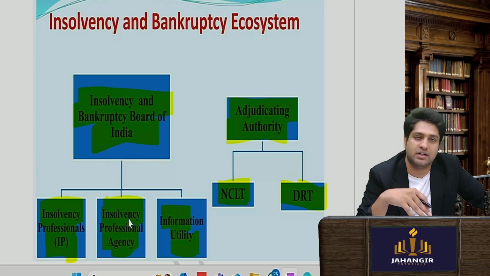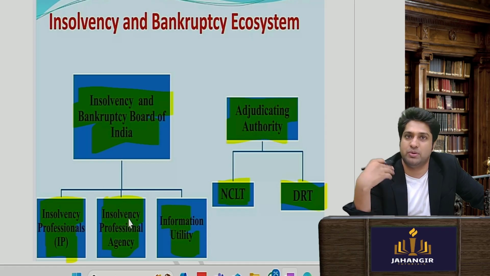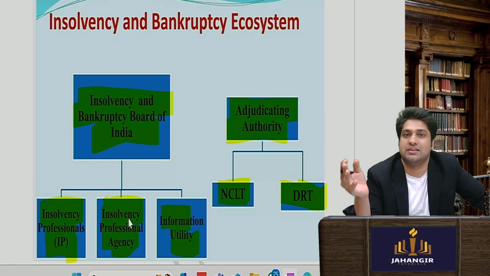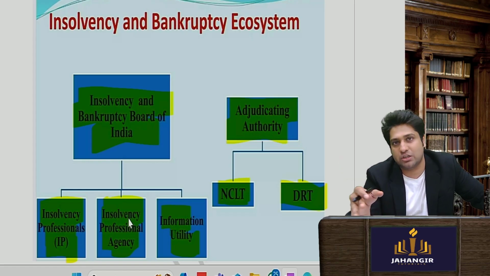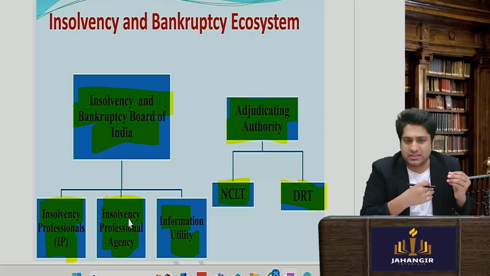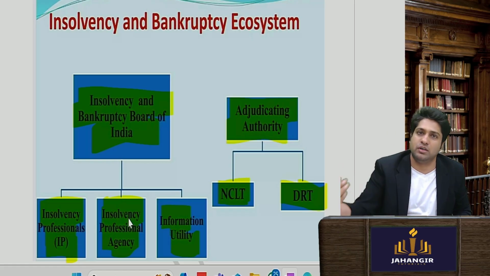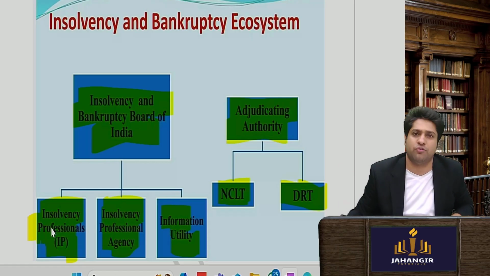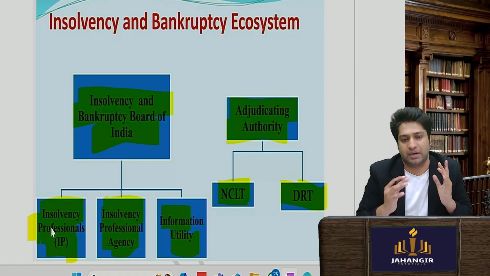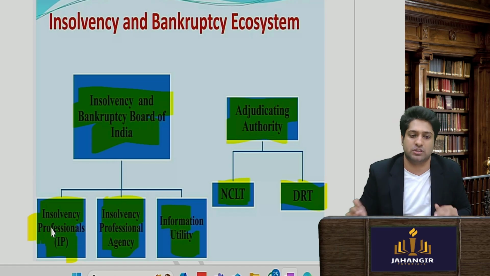Once you clear an examination, they will give you a membership and you will be a registered valuer. If you do something wrong, professional misconduct, then they will suspend or cancel your license, reprimand you. So all those things what ICSI does on us, IPA will do on insolvency professional. Insolvency professionals are those who will be appointed to revive the company and prepare certain resolution plans.